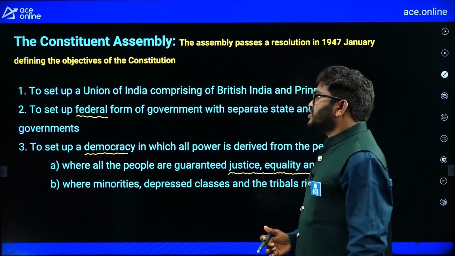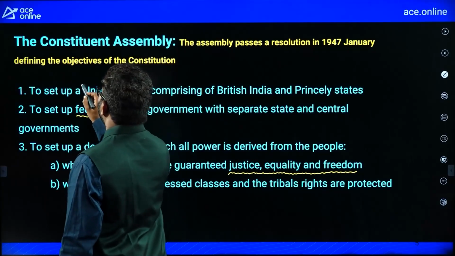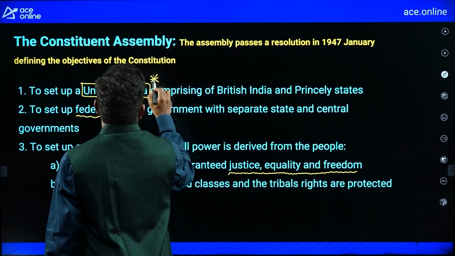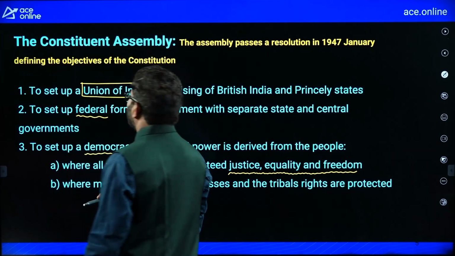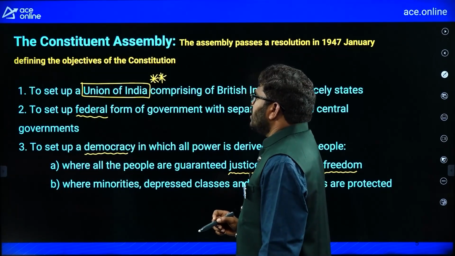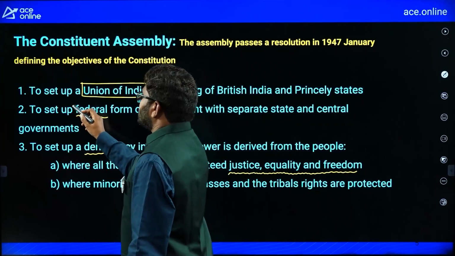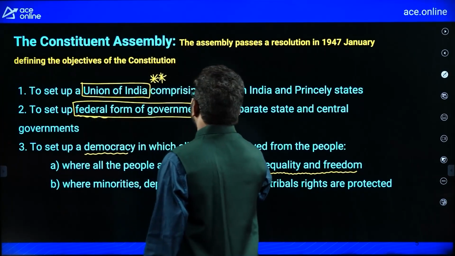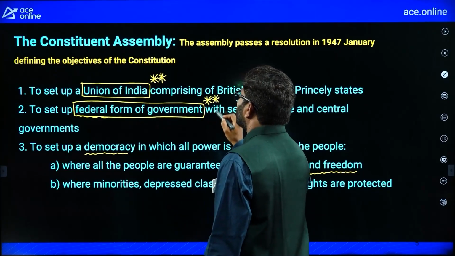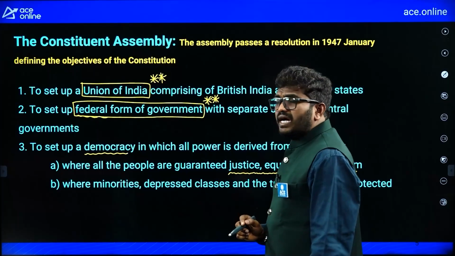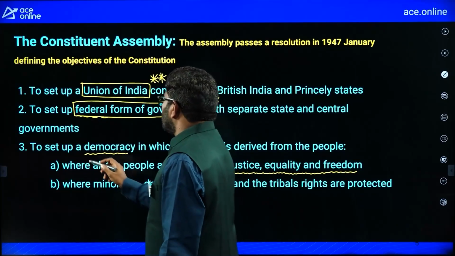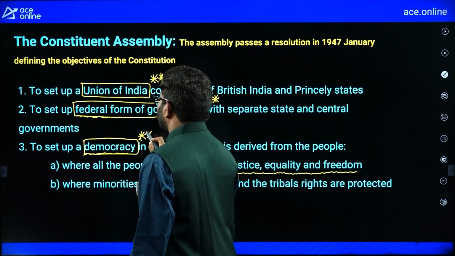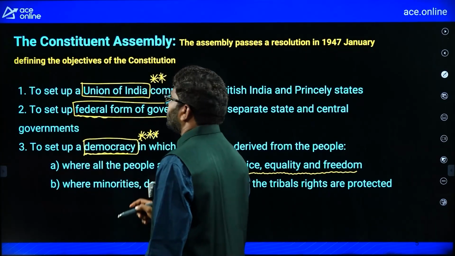The first objective, remember, is the Union of India. It comprises British India and the princely states. Second, set up a federal form of government, which is nothing but a state government and a central government. And set up a democracy, meaning powers taken from the people, powers given by the people. So remember these points for your exam.